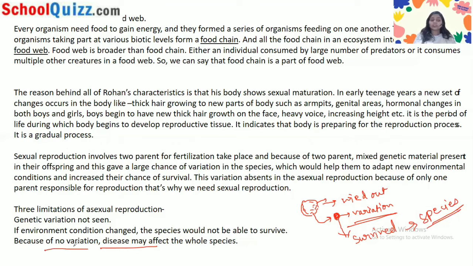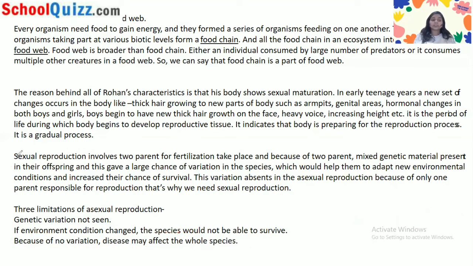So it is written here that because of no variation, disease may affect the whole species. It means there is a chance that if disease happens and there is no variation, the whole species would be wiped out. This is how you can write the answer in your examination. Firstly, tell them what sexual reproduction is and why we need it. Then tell them the limitations of asexual reproduction. Now let's move to the next question.